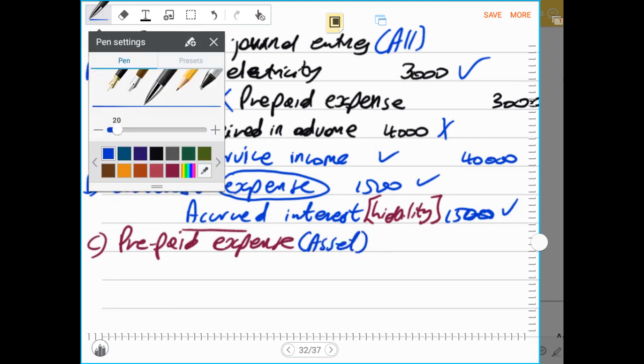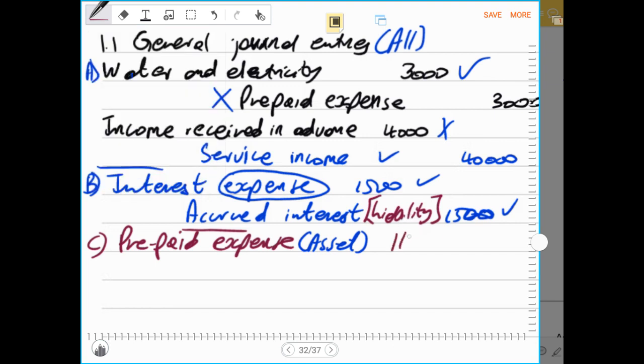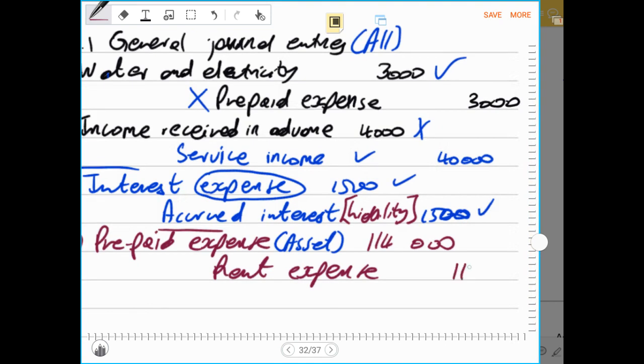Then after we record the 114,000 of the rent, we credit our rent expense. Remember, rent expense is an expense. It decreases on the credit side. And why do we credit our rent expense? It is because we want to reduce our rent expense by 114,000 so that it becomes 456,000.